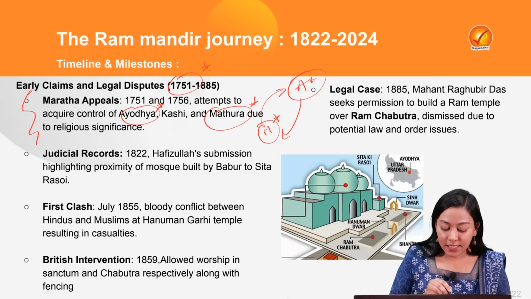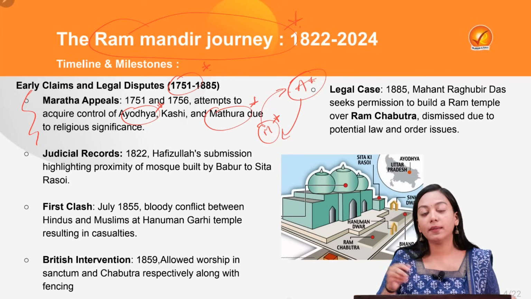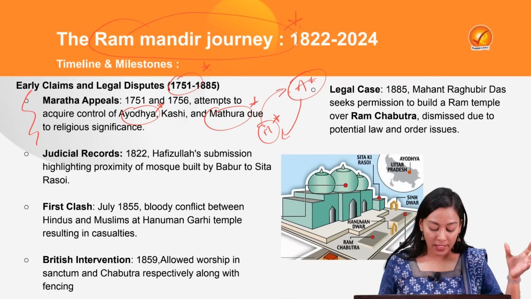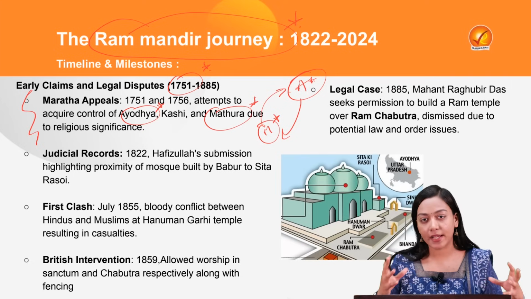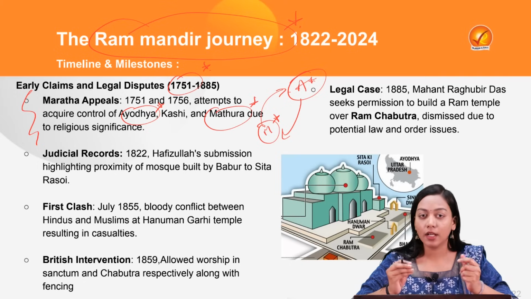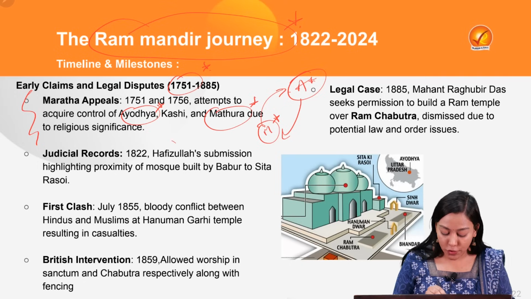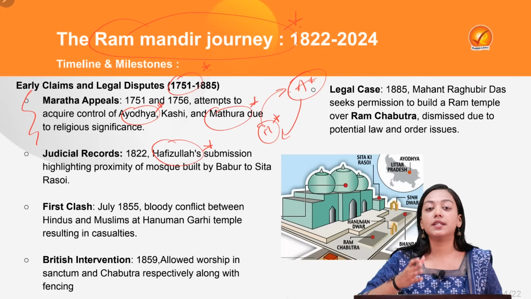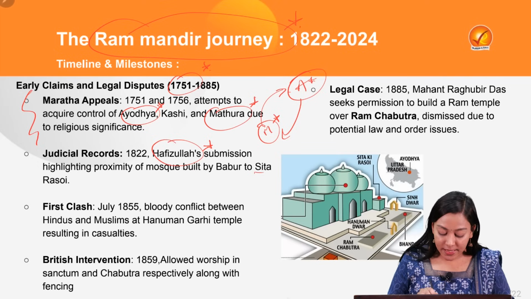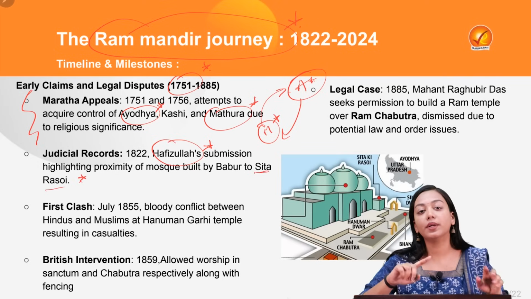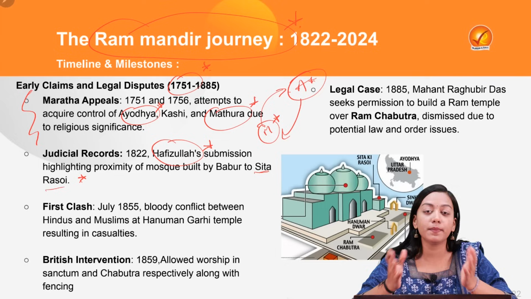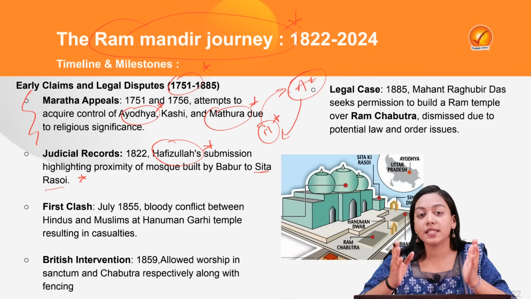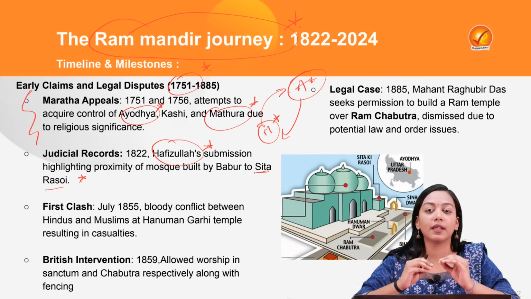Then what happens? This Ram Mandir dispute in modern India starts from the year 1882, because a court official in the district of Faizabad, Hafizullah, will make a submission regarding a report which says that Babri Masjid is located in proximity to Sita Rasoi. Now how is it possible that two different religious structures are located in such proximity to each other? So this fueled the suspicion that probably Babri Masjid is built over a demolished Ram Mandir.